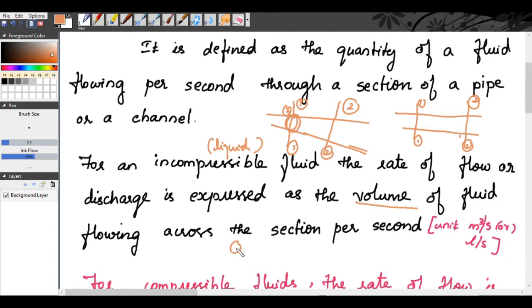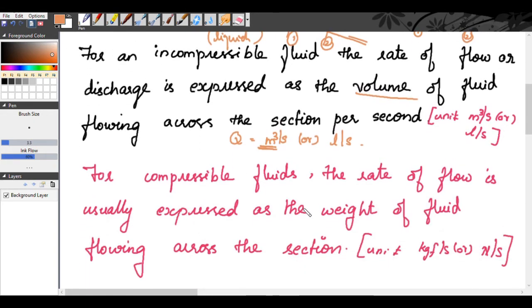So our Q will be expressed as meter cube per second or liters per second. If you are able to find the volume per second, then that will be your discharge. It is also known as rate of flow.